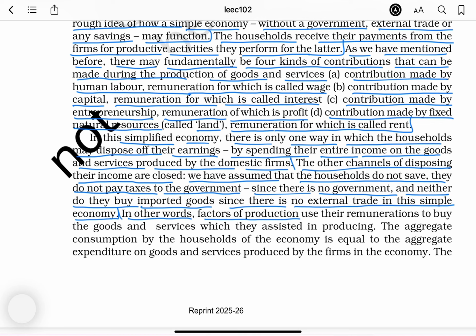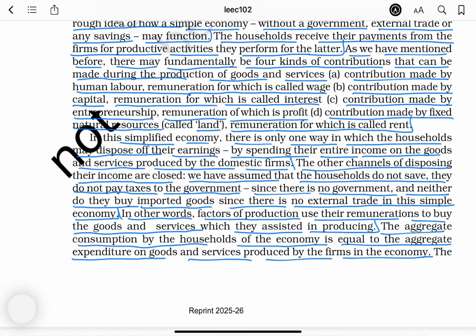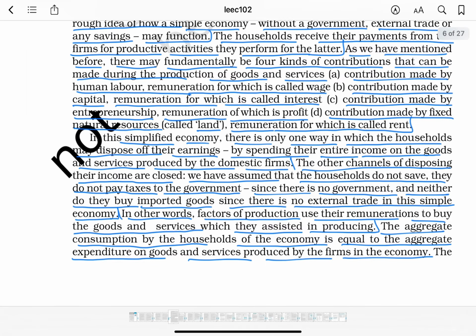In other words, factors of production use their remunerations to buy the goods and services which they assisted in producing. The aggregate consumption by the households of the economy is equal to the aggregate expenditure on goods and services produced by the firms in the economy.